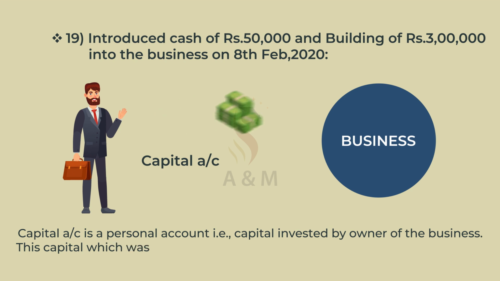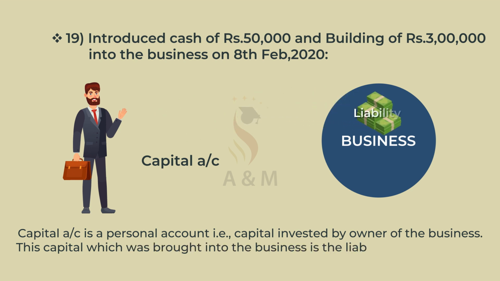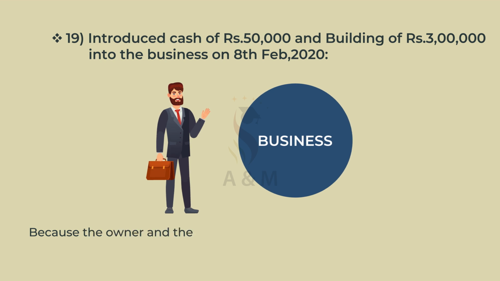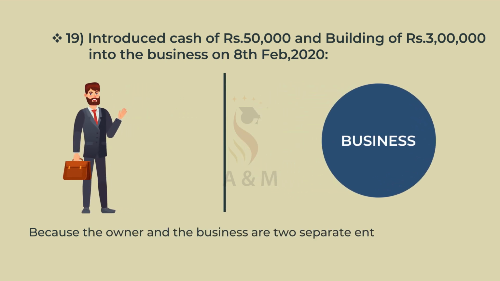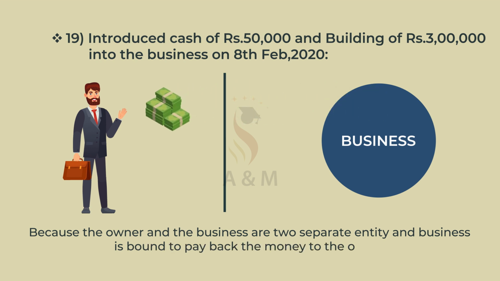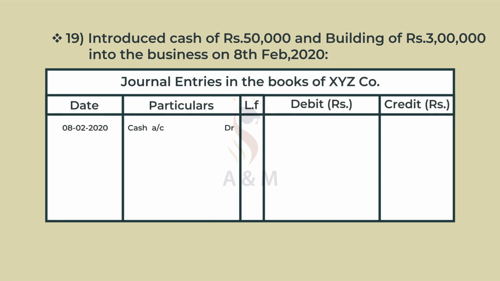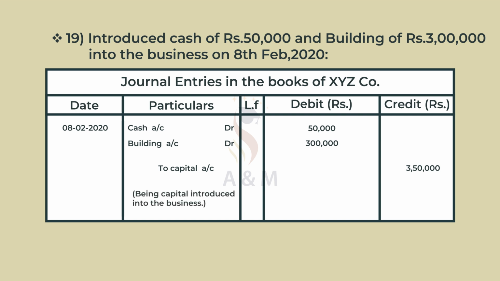This capital which was brought into the business is a liability to the business because the owner and the business are two separate entities and business is bound to pay back the money to the owner. The journal entry is cash account debtor ₹50,000, building account debtor ₹3 lakh to capital account ₹3 lakh 50,000, being capital introduced into the business.